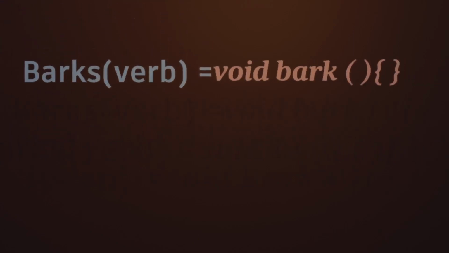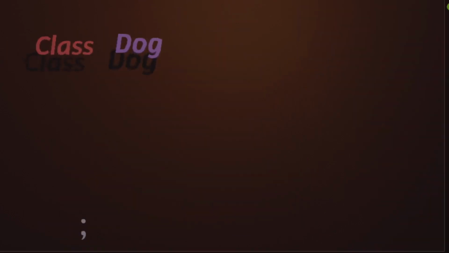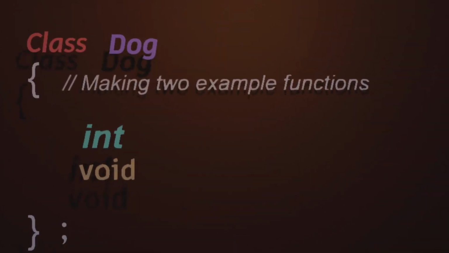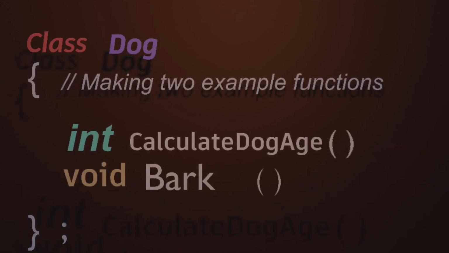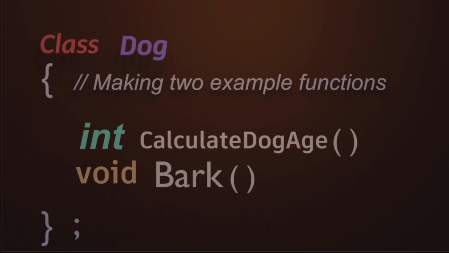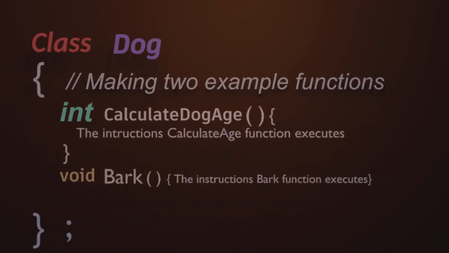Although it isn't completely accurate, I'm going to say a verb is no different than a function, which means we can use a couple of functions to better describe our dog. A function could take a number of inputs or no inputs and spits out exactly one output. To define a function in our dog class, we have to say what noun it spits out, followed by the name of the function, and the opening and closing parentheses to store our inputs. This should not be confused with the opening and closing curly brace that we use for our class, since the function will have its own opening and closing curly brace to store the instructions that function performs.